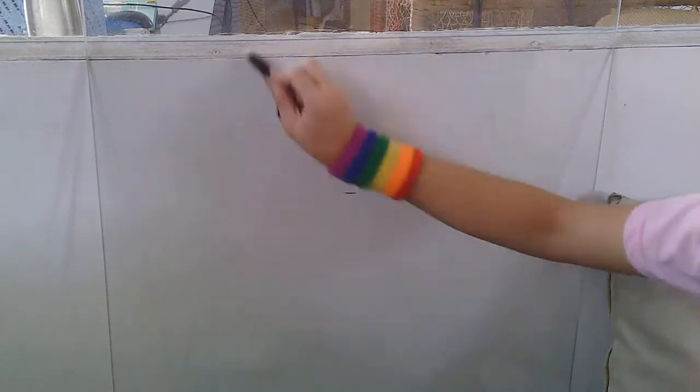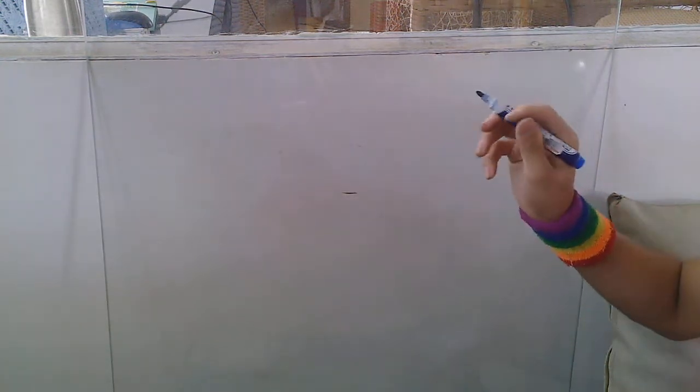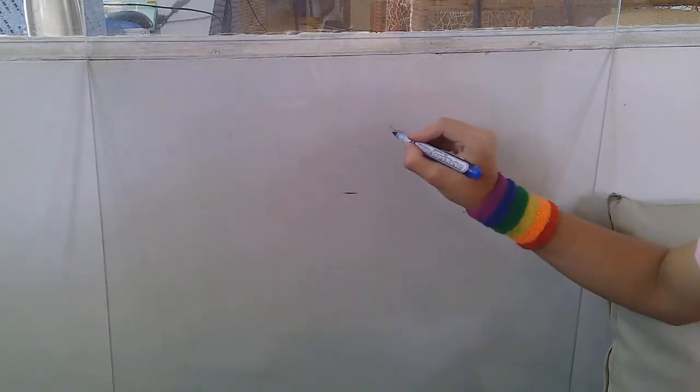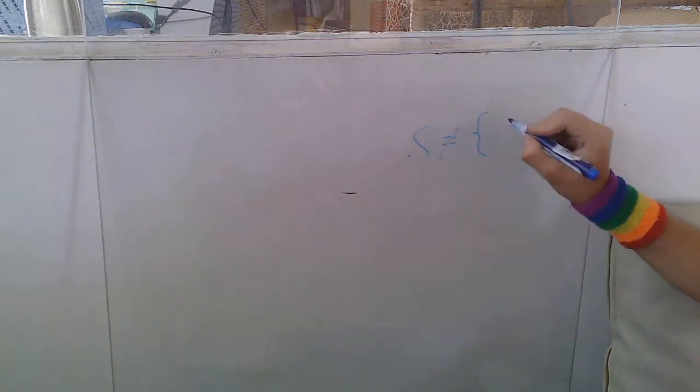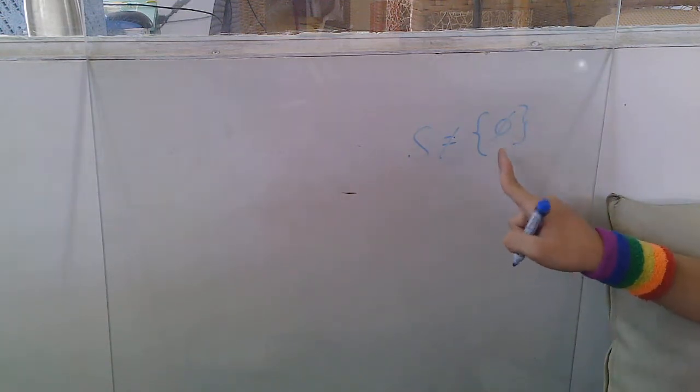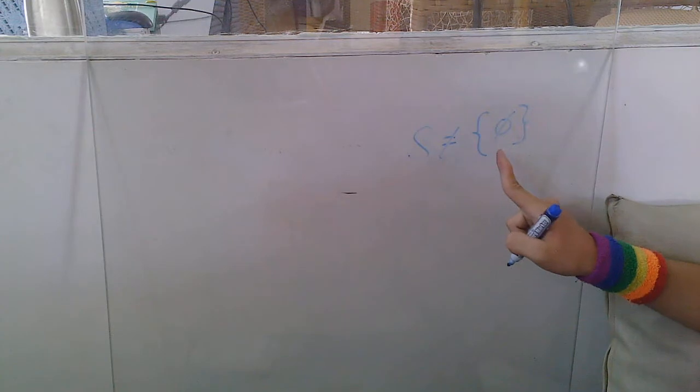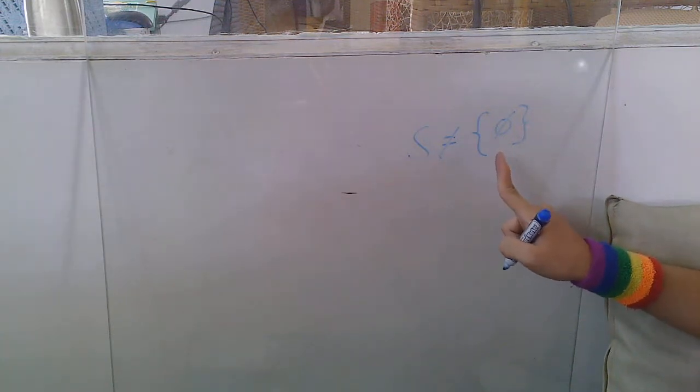Now, I didn't explicitly say during the discussion on the pussy set that a set itself can contain a pussy set. Any set actually can contain a pussy set as long as it is non-empty. So any set S can contain a pussy set so long as S is not empty. So it's not only the null set. If S does not contain the null set only, then S has a pussy set.